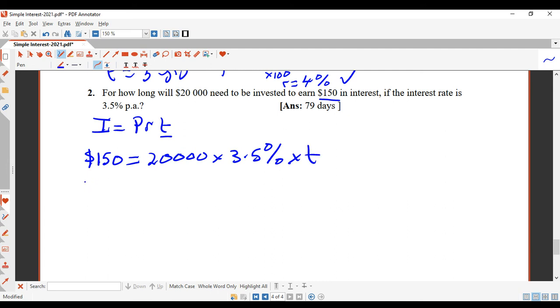So now let's simplify that. We're just going to go 20,000 times 3.5% to simplify that part. Let's do that. 20,000 times 3.5 percent equals, should get 700. It won't always be a nice neat number like that, but in this case it is. And then to get the T by itself, you're going to divide through by 700 and cancel that.